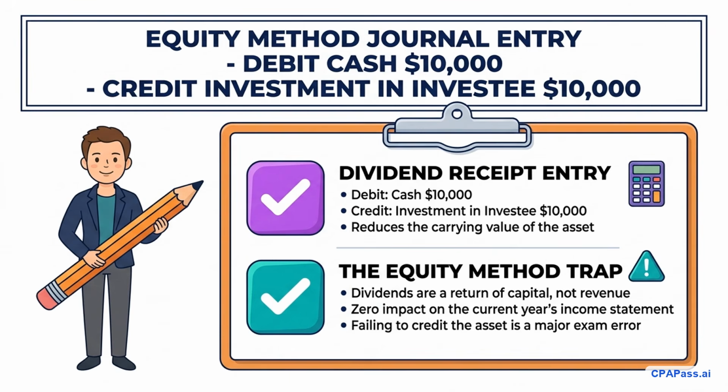This dividend income confusion is the most heavily tested trap on the FAR exam. Always identify the accounting method before recording any dividend transactions to avoid this error.